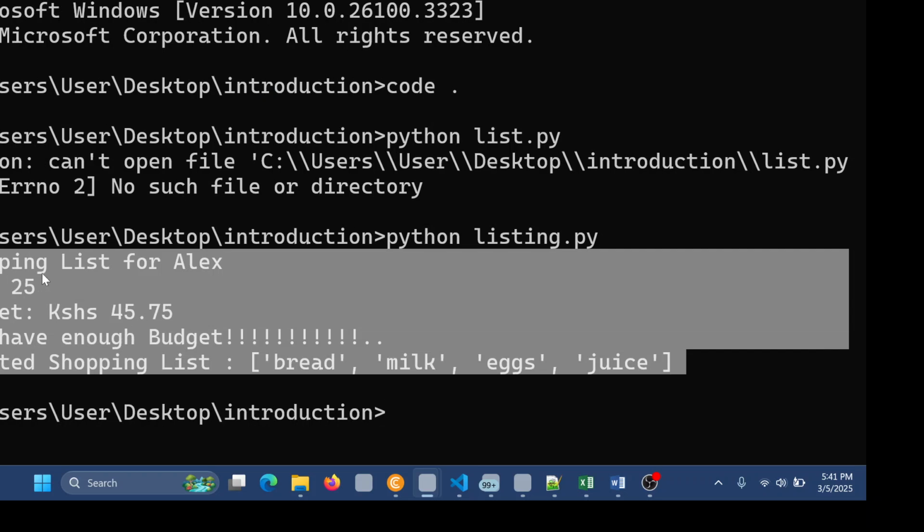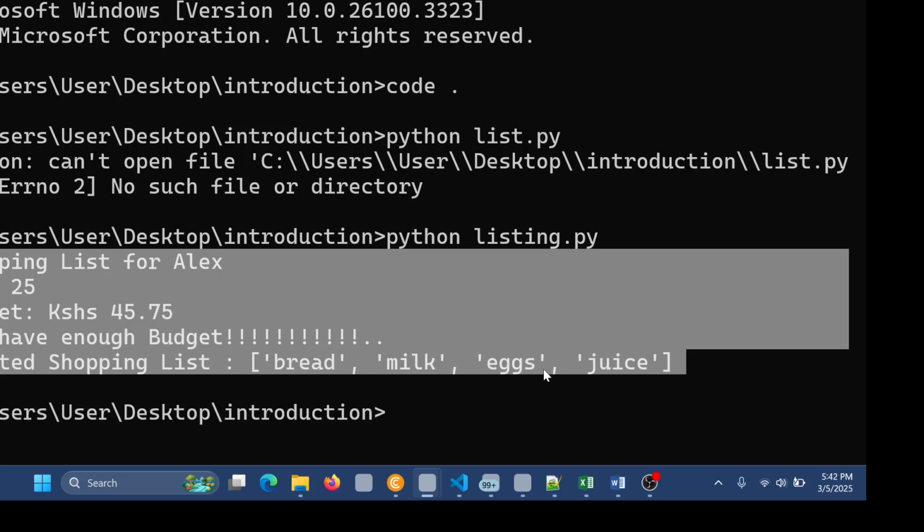The shopping was meant for a guy called Alex. Remember, we had defined this one, the name Alex. Then he had age, and we had assigned age value of 25. Then he had a budget of 45.75, which is in Kenyan shillings. Then, because this is more than 30 shillings, the budget is enough for us to go and do what? Shopping. It is enough for us to go and do shopping of bread, milk, and eggs.